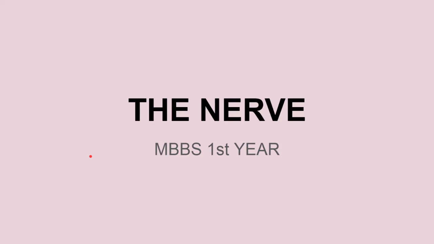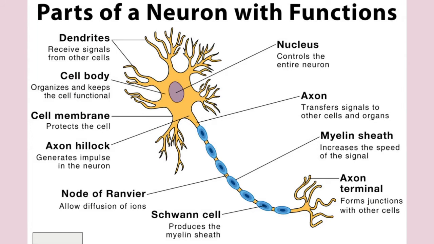Hello everyone. Today we will discuss nerve physiology. First of all, as we all know, the neurons are the structural and functional unit of the nervous system. Around 1 trillion neurons, or nerve cells, are present in the normal human brain.